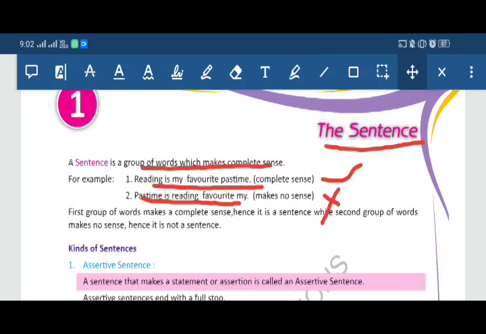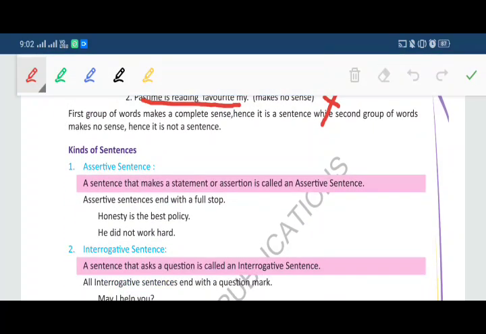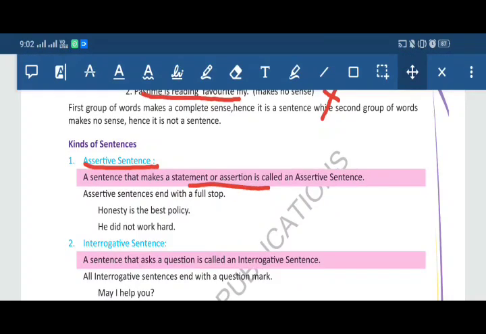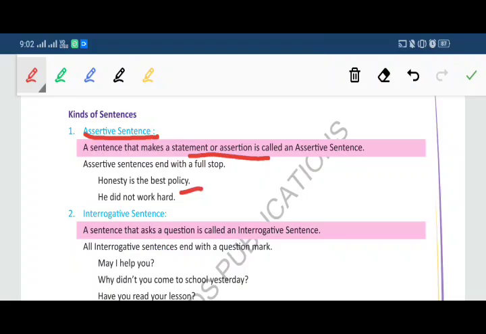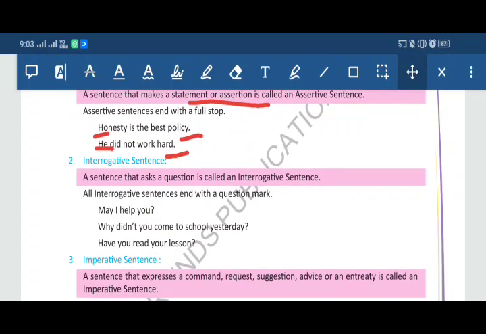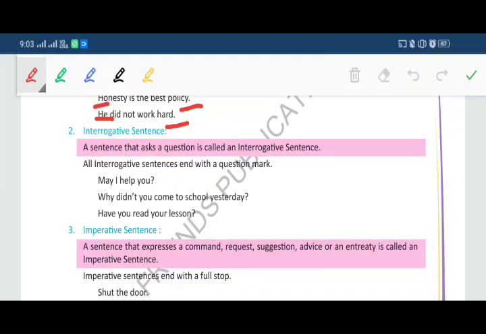Now here are some kinds of sentences. First is assertive sentence. A sentence that makes a statement or assertion is called an assertive sentence. Assertive sentence ends with a full stop. For example, honesty is the best policy. You can notice that H is capital. It means the initial alphabet is capital. And at last we put the full stop. Now second example, he did not work hard. Here also it ends with a full stop.